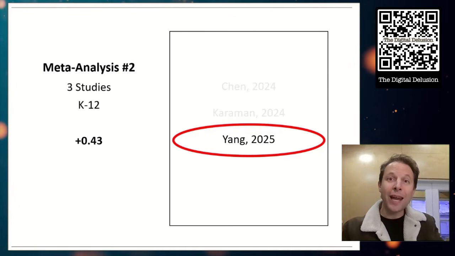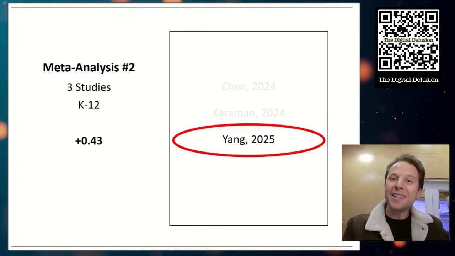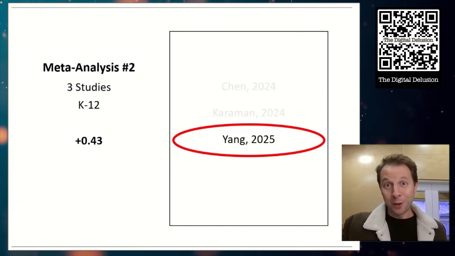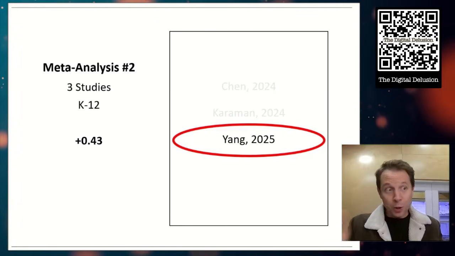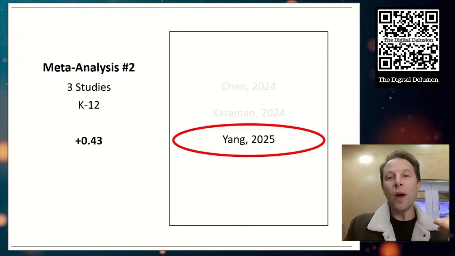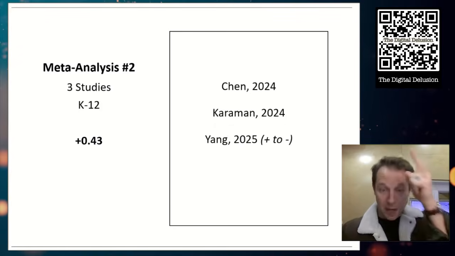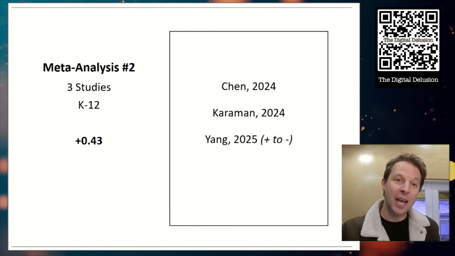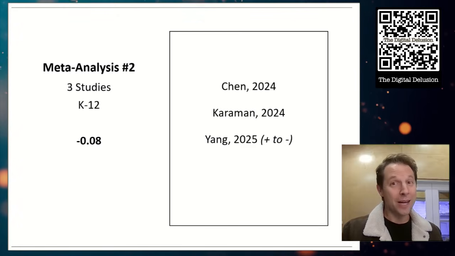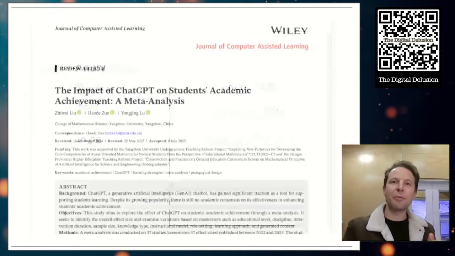These researchers found that AI harmed learning, but in this meta-analysis, they flipped the sign and made it beneficial to learning. Yep, somehow an article in Nature completely flipped a sign from negative to positive and no one noticed. When we reanalyze these 3 papers and put Yang back to what it actually said, we get a new effect size of negative 0.08. This tool is not good for learning, but that's okay. Meta-analysis number 3 is going to save the day.